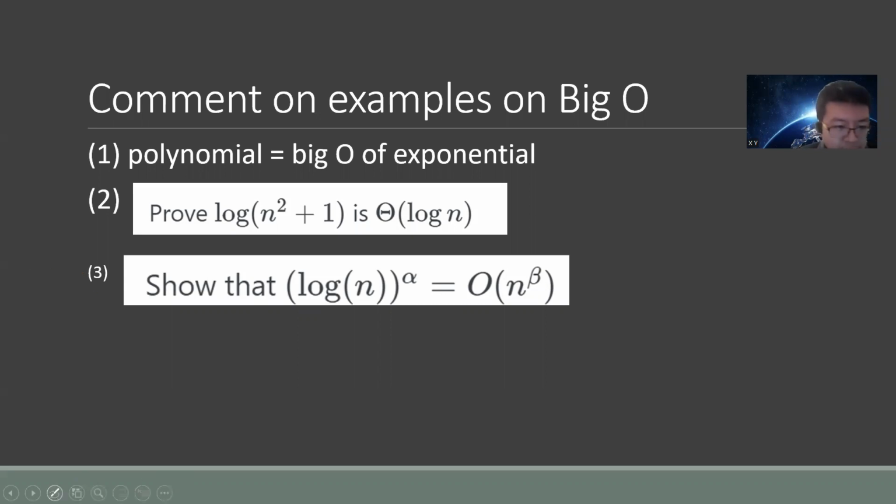I want to talk about some problems in big O, because I find that people sometimes have difficulty writing down the proof. You always have some intuition, for example, that a polynomial is less than an exponential, or that you can ignore a constant term, or that a log to any power is less than a polynomial. But if you want to prove it, some people have difficulty. So I hope these three examples will give you some feeling.